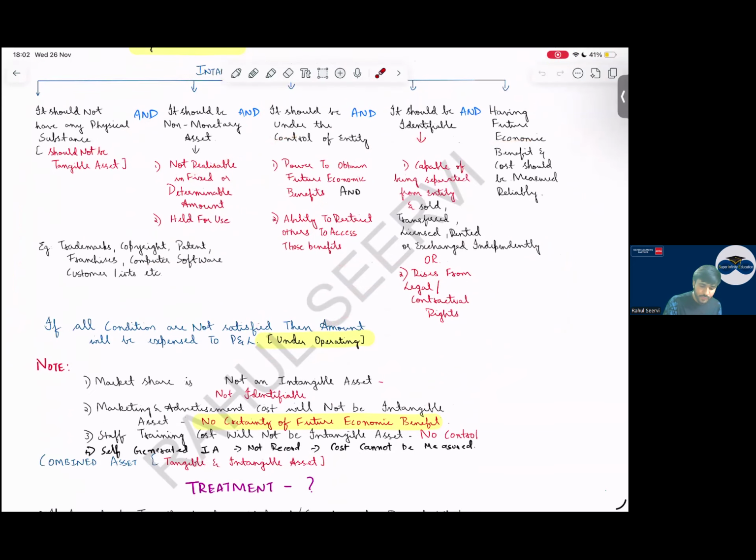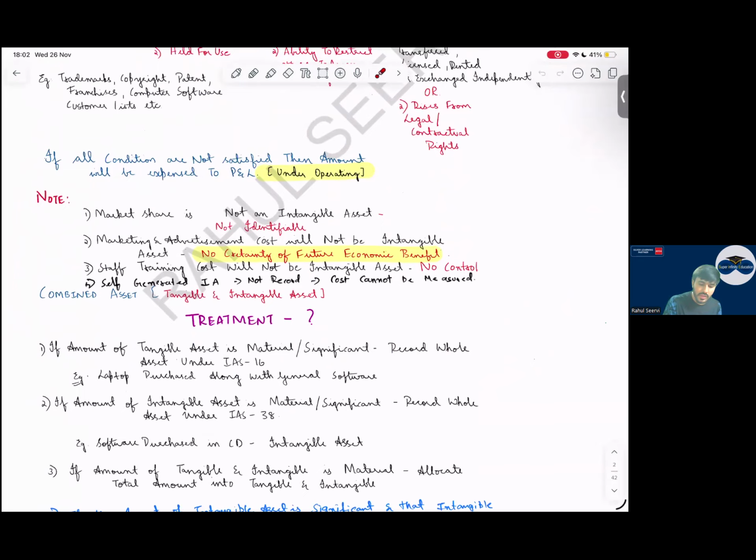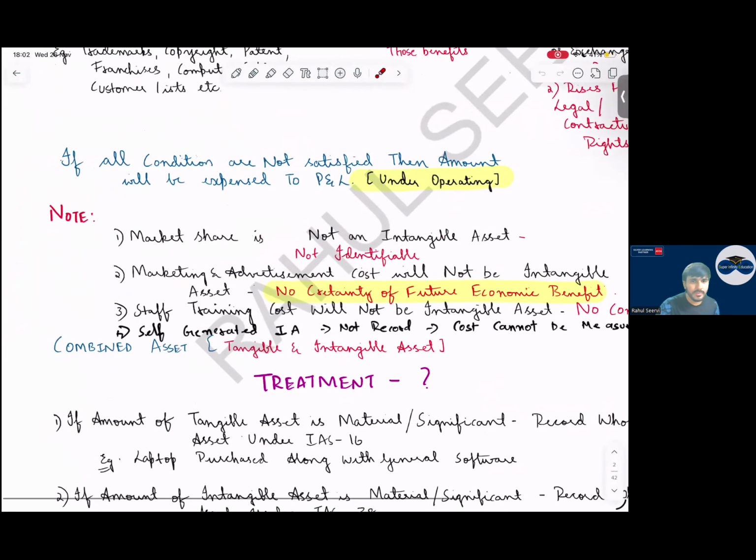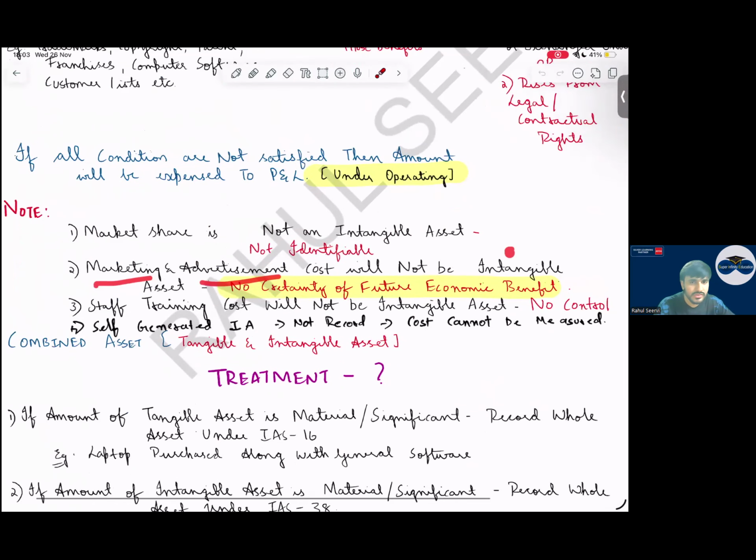Then for MCQ, what are the important points here? Will market share be an intangible asset? No. Market share is not an intangible asset. Marketing and advertisement is not an intangible asset because there is no certainty about future economic benefits. Staff training costs will also not be capitalized because we do not have control over the staff. Then any self-generated intangible asset, do we record it? No.